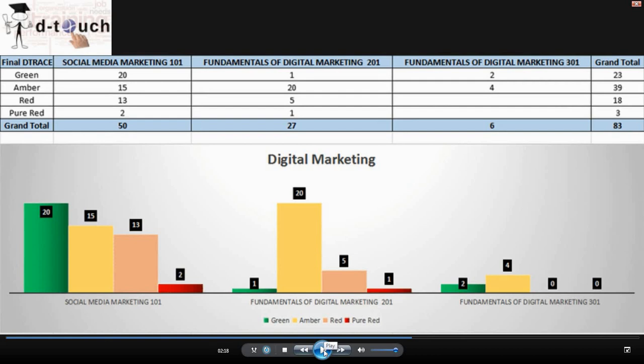Digital marketing, the captain is Niveda. She is taking care of all 3 levels. Right now we have 83 students in digital marketing, wherein 23 students are in green, 39 are in amber, 18 are in red, and 3 are in pure red. Let's move on to the next course.